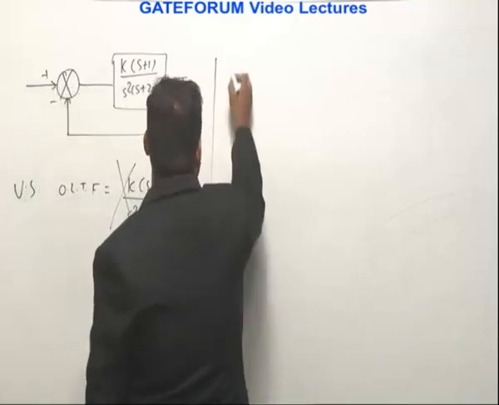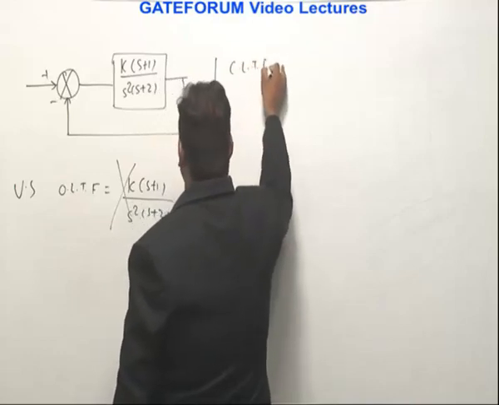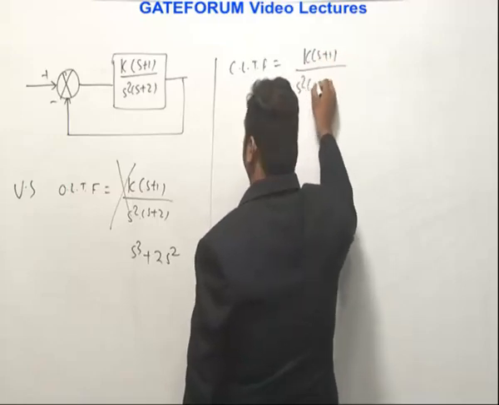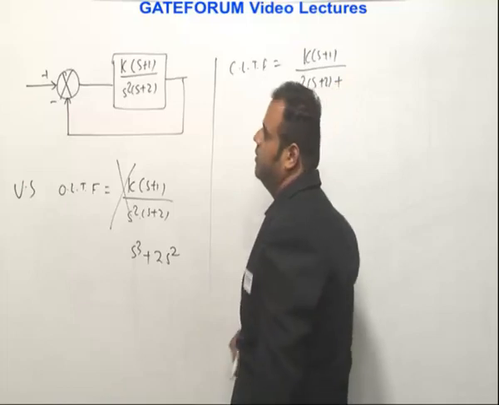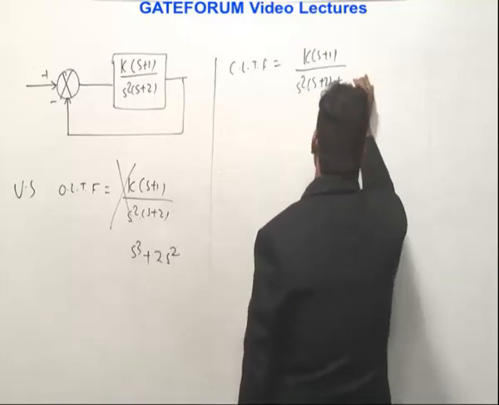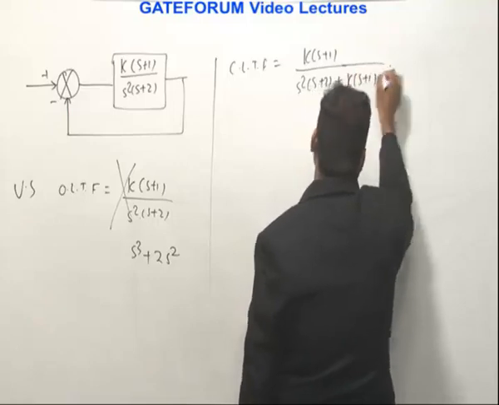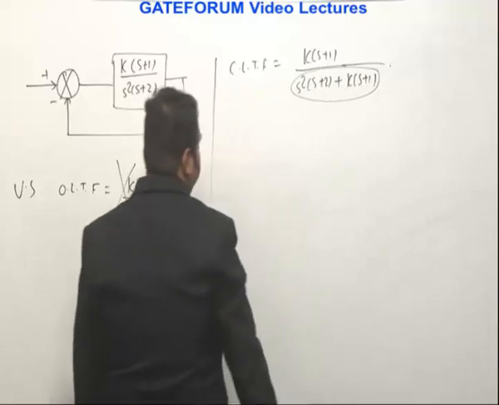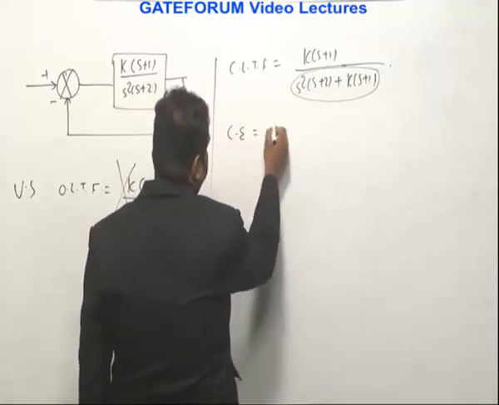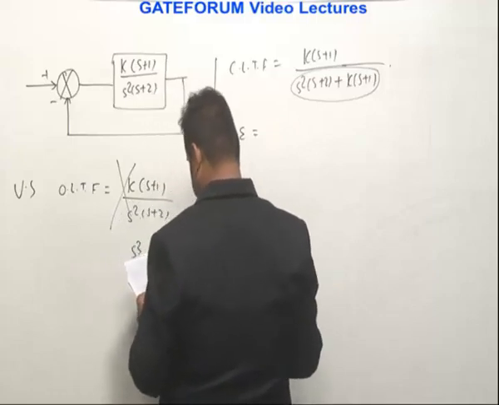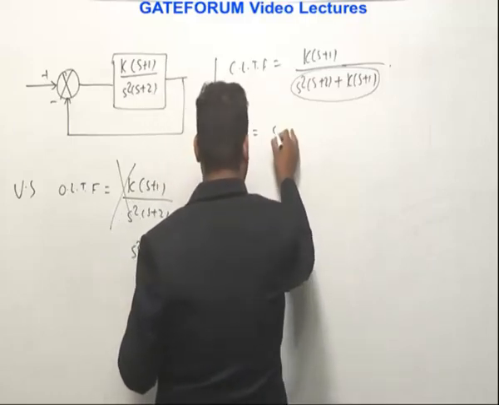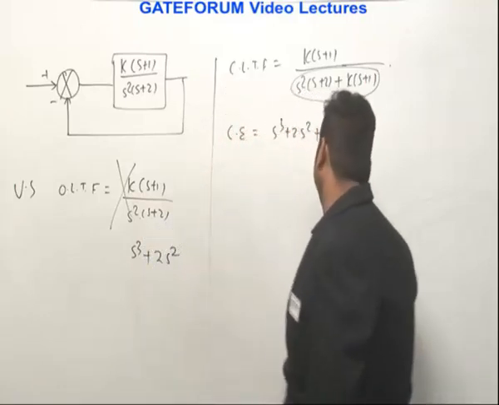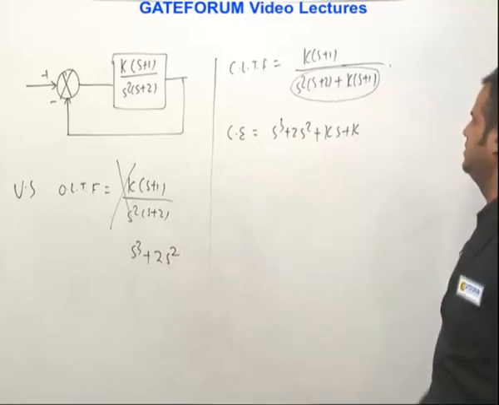Now let's comment regarding the closed loop transfer function. Well, what is the closed loop transfer function? It will be K times (s plus 1) divided by s square times (s plus 2) plus, in the unity feedback system, you can directly add the numerator of it, so K times (s plus 1). So now you deal with the characteristic equation. What is the characteristic equation? You expand these things. If you expand, it comes as s cube plus 2s square plus Ks plus K. This is what is coming.